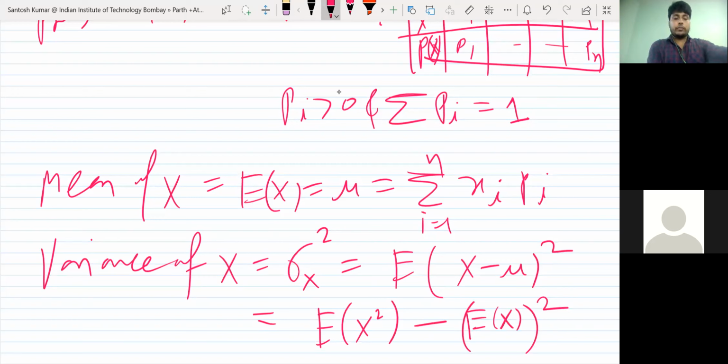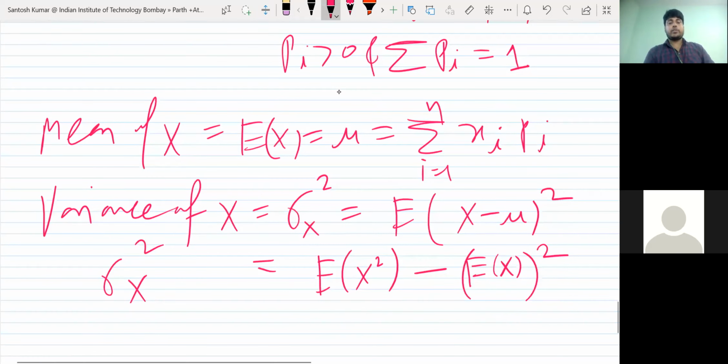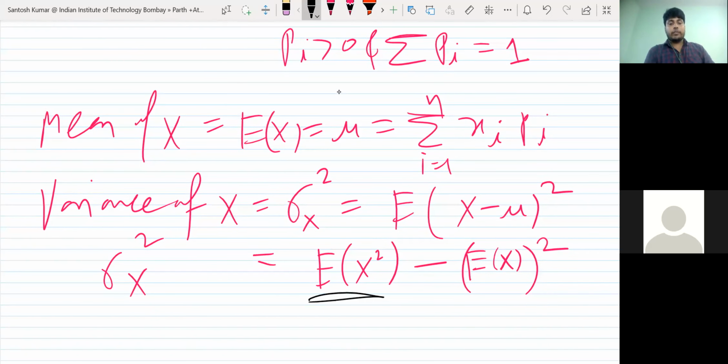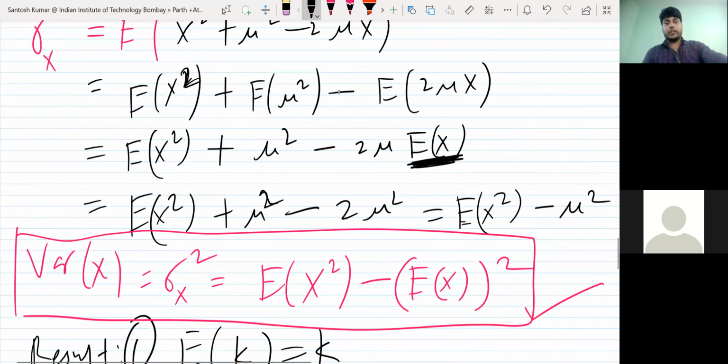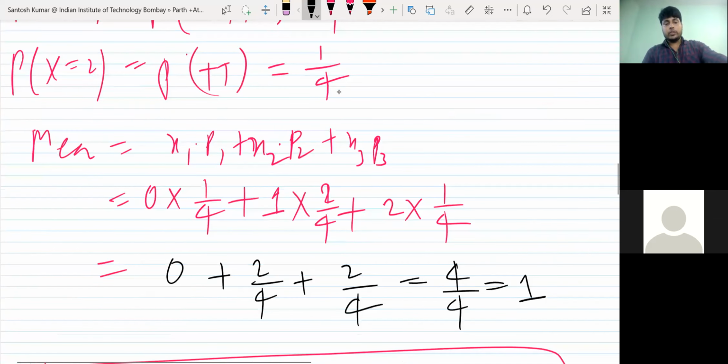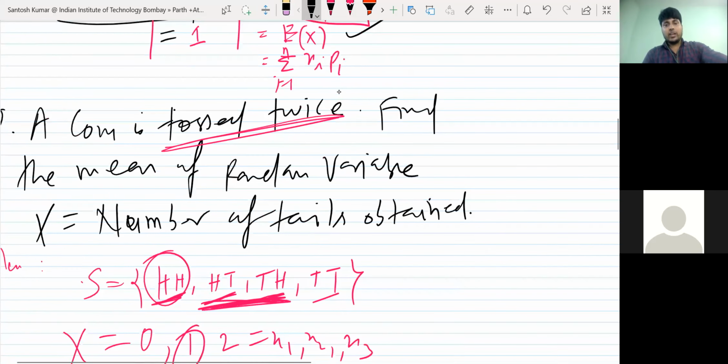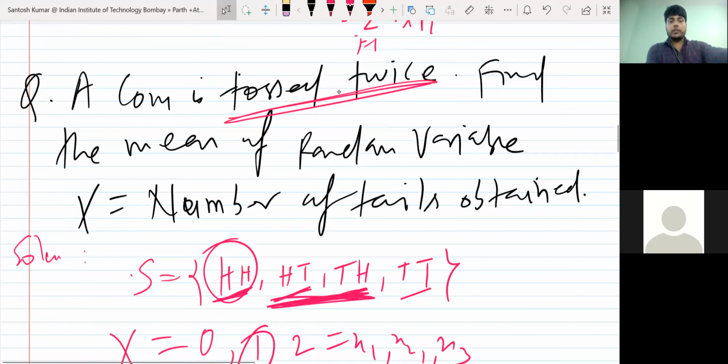So this is the formula of variance. Now in the same question they may ask you the variance. For the variance you need E of x square and you need E(x) whole square. So in the last question, if I ask you to find the variance, are you able to do it? In the same question I asked you to find the mean, and I write find the variance also.